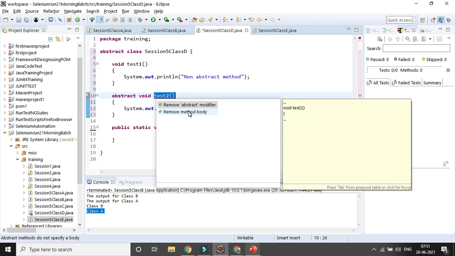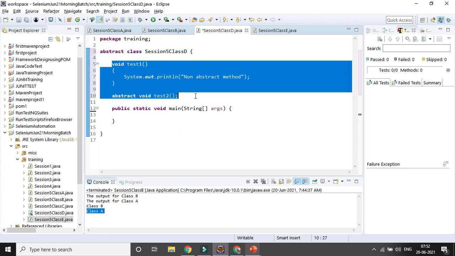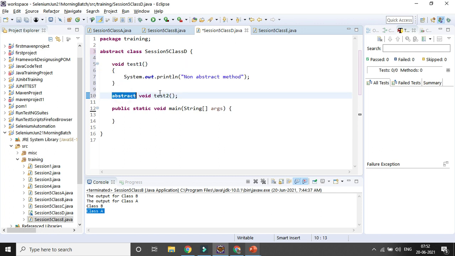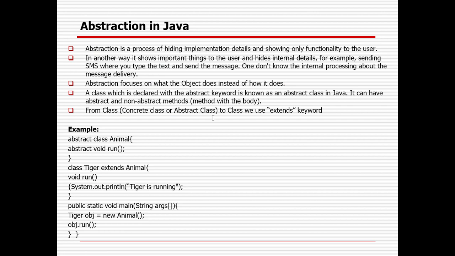So I need to remove the body. Now it is working fine. So an abstract class can have abstract methods as well as non-abstract methods. In case we declare anything as an abstract method, that method cannot have a body. So that is the concept of abstract class and abstract method.